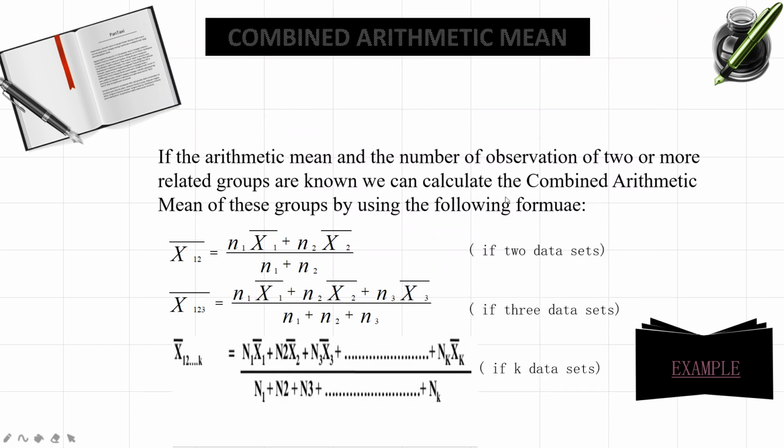So I hope all of you now understood the various types of arithmetic means and how to find their values.